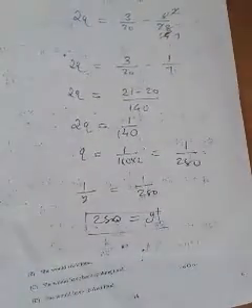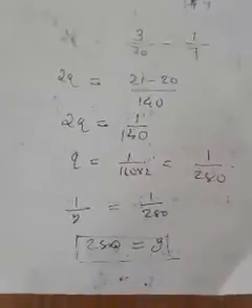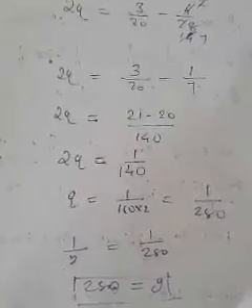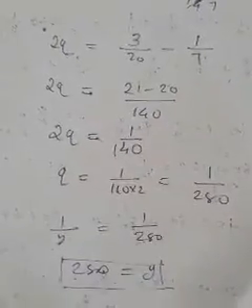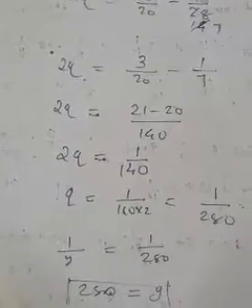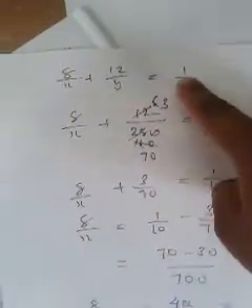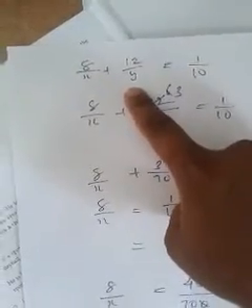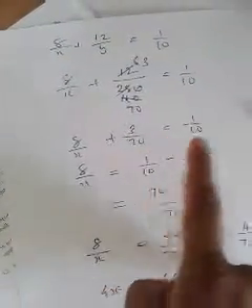Then we have to go for x. So we got the value of y as 280, so the time taken by one boy to finish the work alone is 280 days. And we have to find the value of x also. Let us use any one of the equations and substitute the value of y, then we will get the value of x. I am choosing the first equation, 8 by x plus 12 by y is equal to 1 by 10. I am going to substitute the value of y as 280 here, and after some cancellation, the equation becomes 8 by x plus 3 by 70 is equal to 1 by 10.